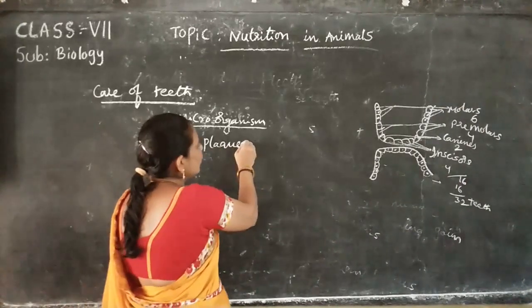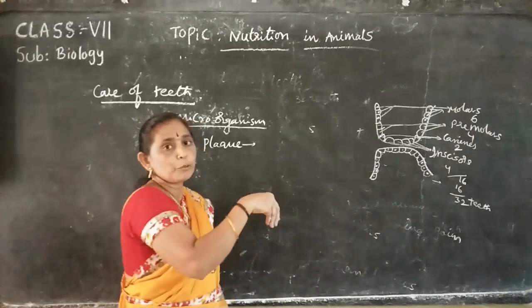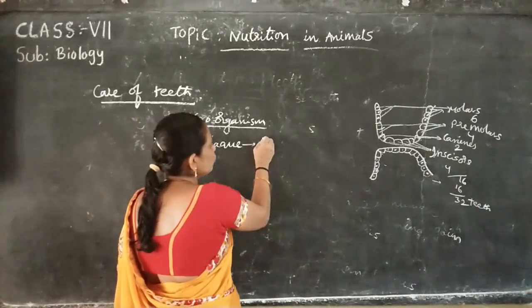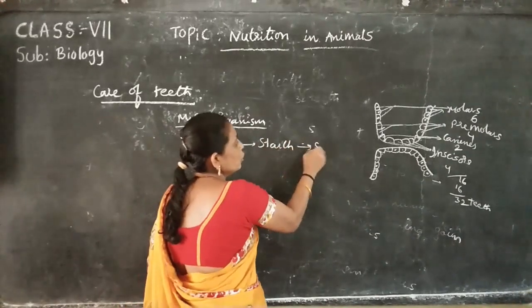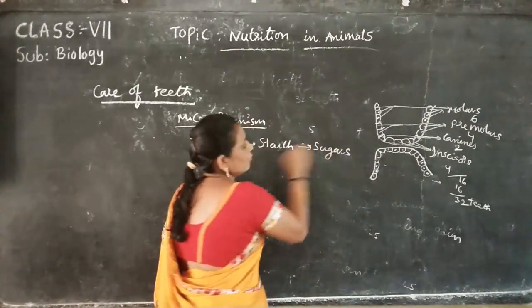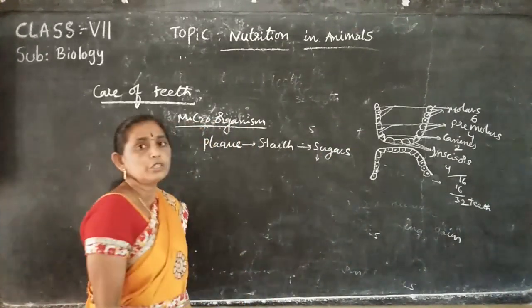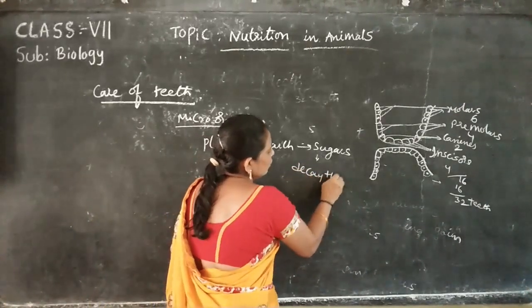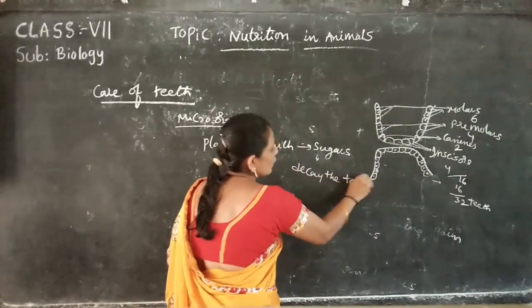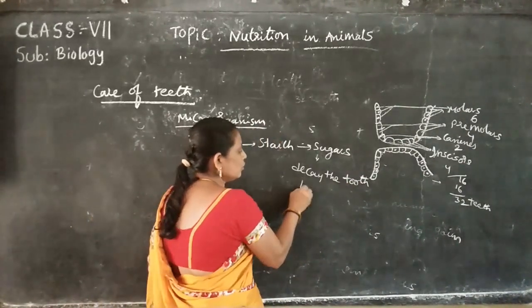The microorganisms in this plaque convert the food materials we eat into starch, and starch is converted into sugars. The sugars decay the tooth, and that results in a tooth cavity.